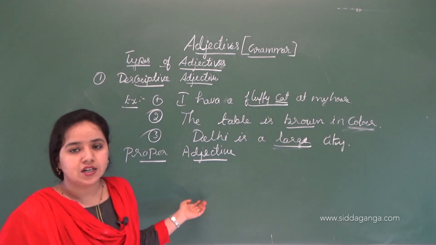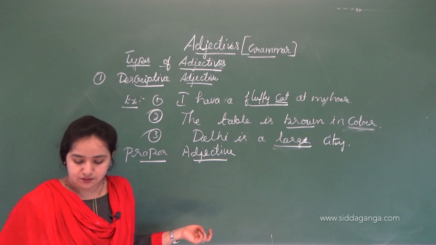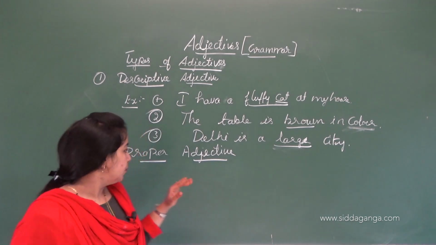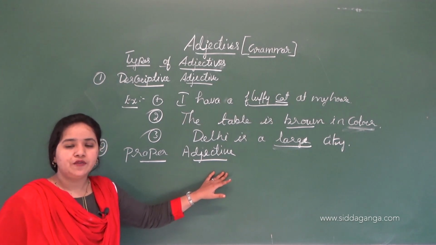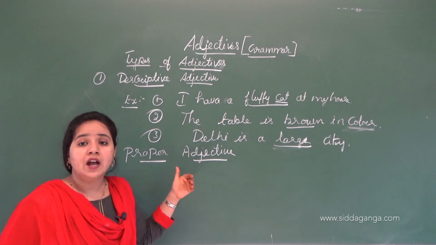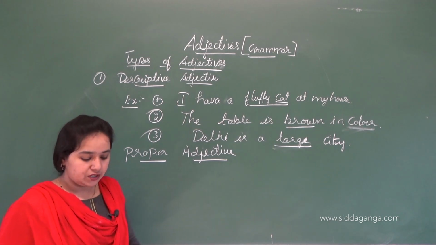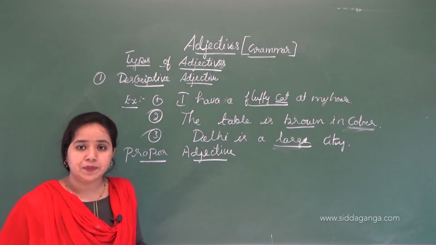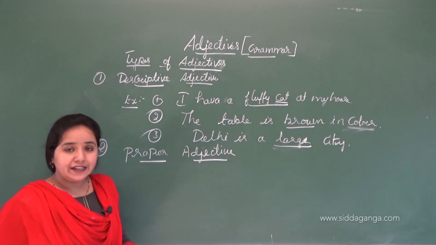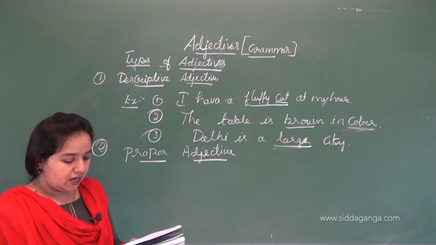How is the proper adjective formed? It is formed from proper nouns, that is, specific people, person, place or thing, or ideas.